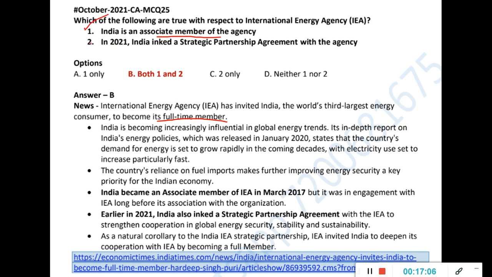And in 2021, India actually inked a strategic partnership agreement with the agency. This detailed question has also come from UPSC already, related to nuclear and all these things. Like IEA, there are 2 other bodies also. IEA is one, then IAEA, the International Atomic Energy Agency, is there, and the International Renewable Energy Agency, IRENA, is also there. So IEA, IAEA, IRENA, all 3 have different headquarters and different member countries. So you should go and see whether India is a member of all these. This is how you study. Similar things, group them together and study, then you will never forget.